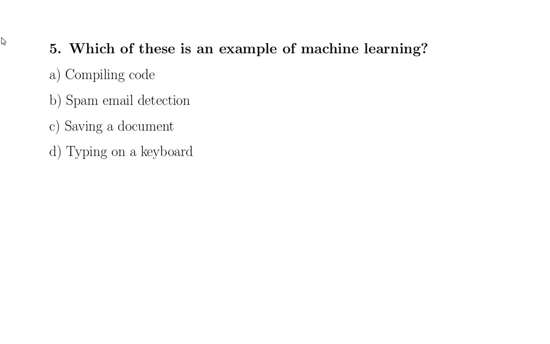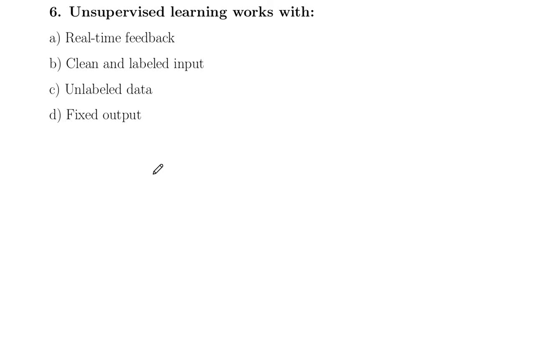Which of these is an example of machine learning? Compiling code, spam email detection, saving a document, typing on keyboard. The correct option is spam email detection is an example of machine learning. That is option B.